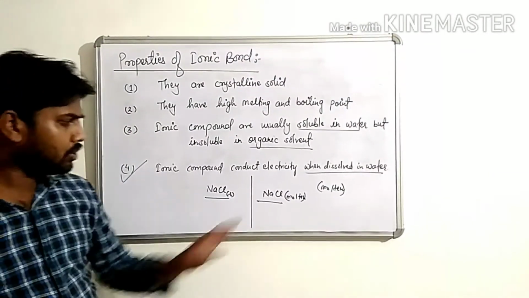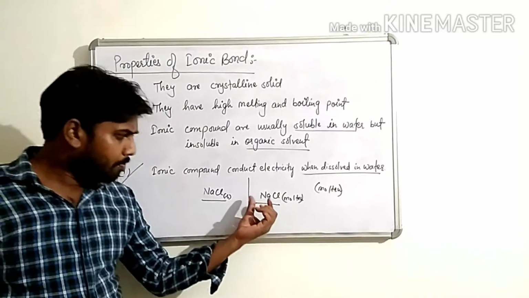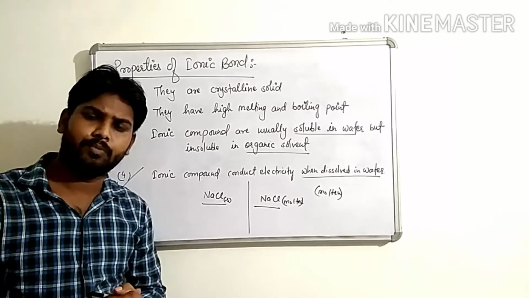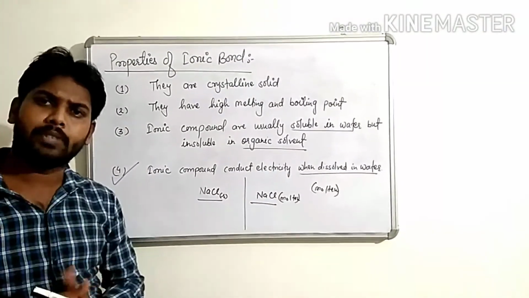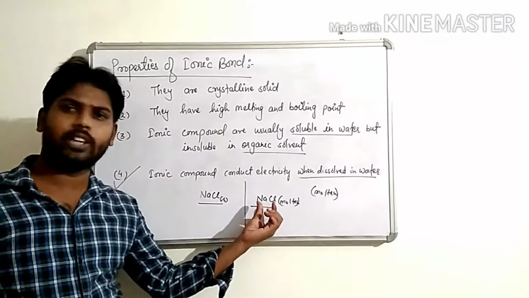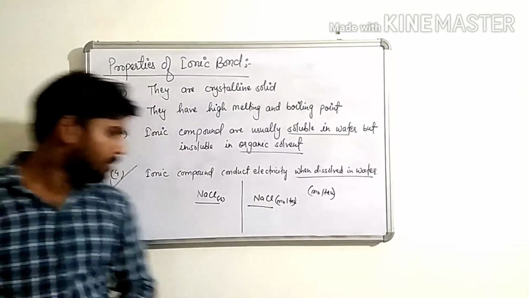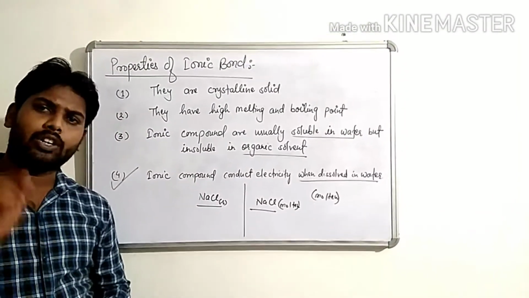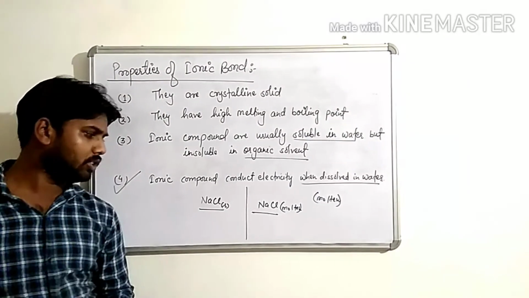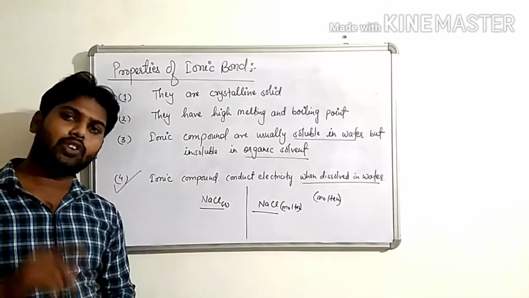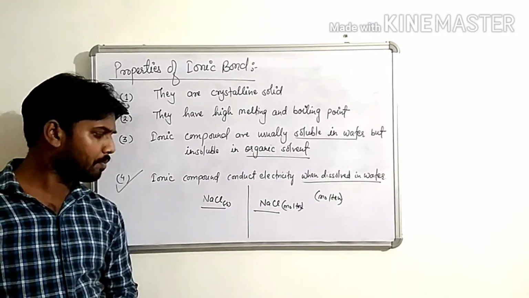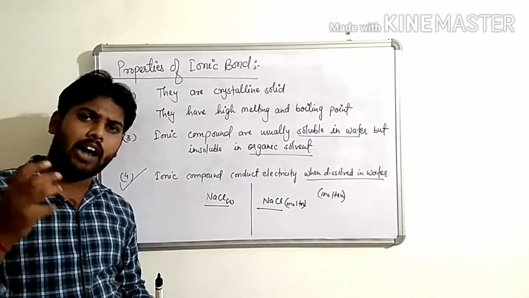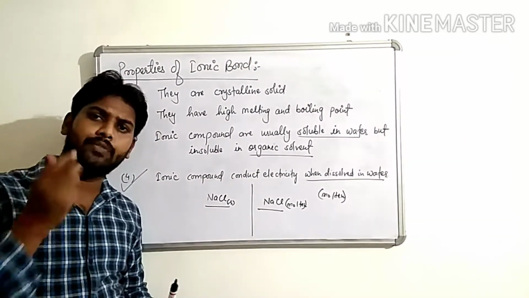Why? Because there is a presence of ions and these ions can move freely. Due to the movement of the charged particles, this compound can conduct electricity. But in solid state, why can the ionic compound not conduct electricity? Because in ionic solids, positive and negative charges are held by a strong electrostatic force of attraction.